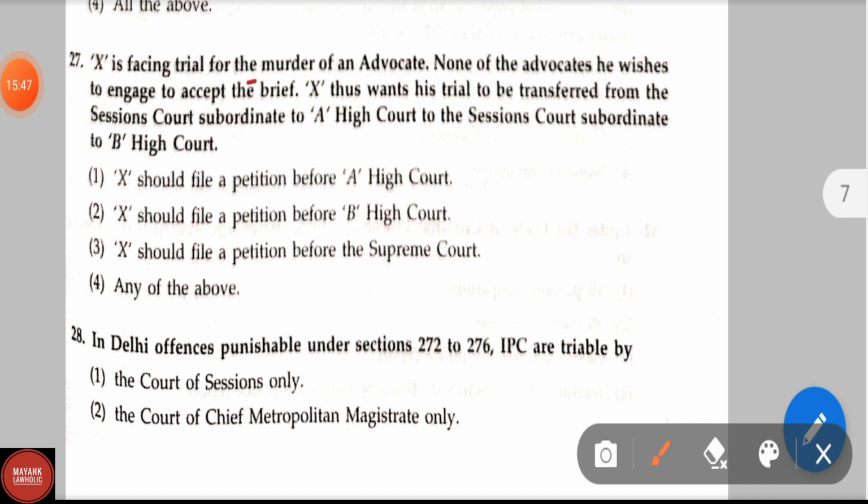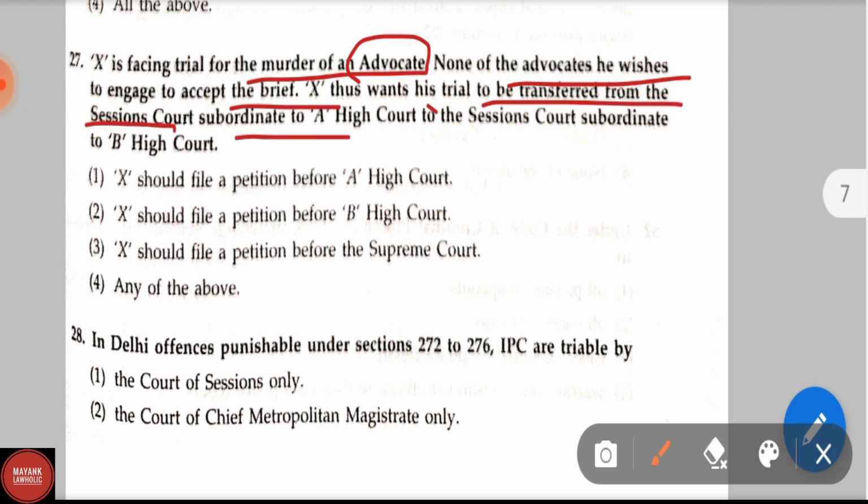X is facing a trial for the murder of an advocate. None of the advocates he wishes to engage accept the brief. X thus wants his trial to be transferred from the Sessions Court, subordinate to A High Court, to the Sessions Court, subordinate to B High Court.